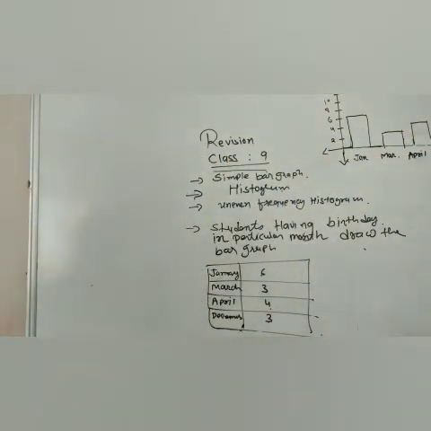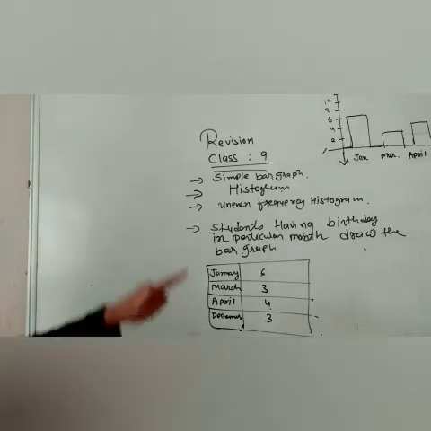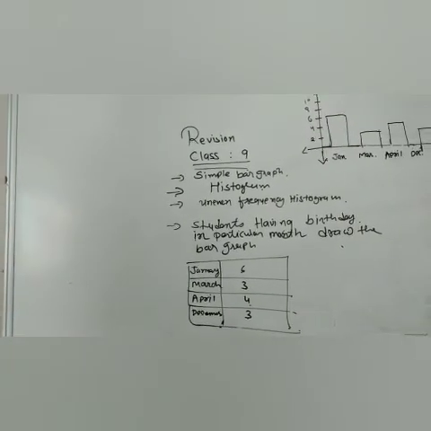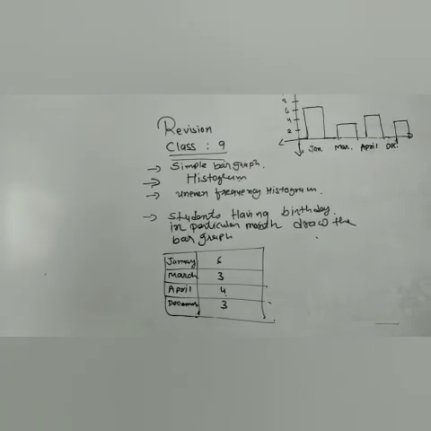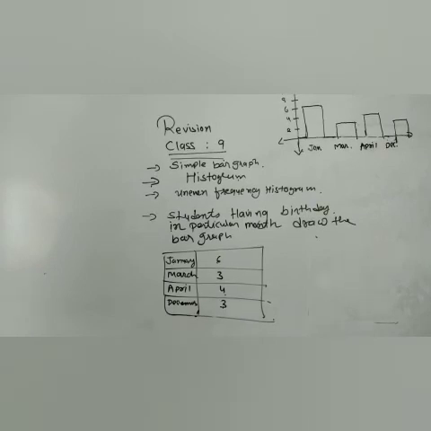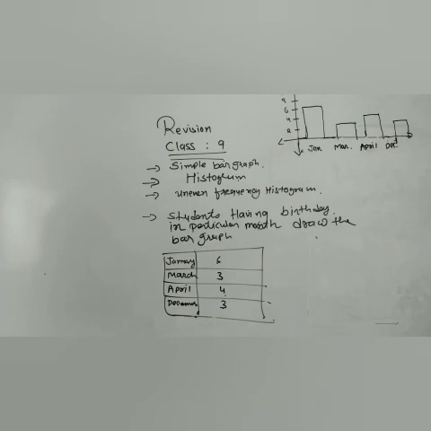This is the basic graph. Soon I will show you a more informative graph like the histogram. And for the uneven frequency, what you have to do, let me show the graph properly, how this graph goes. So I hope you understood in my video how you can make the graph. And this was the simplest graph. In future we will do a few more graphs that are very useful to you. I know that for this year they have omitted some graphs, but for the future we will surely do them.